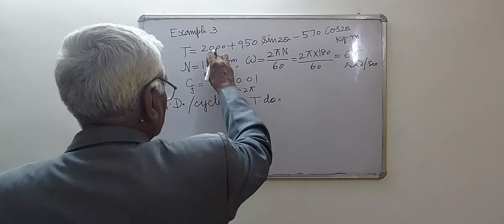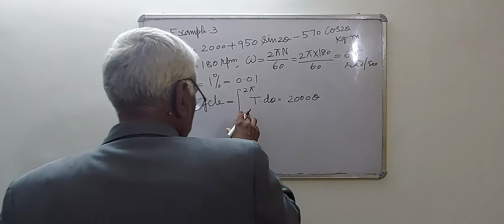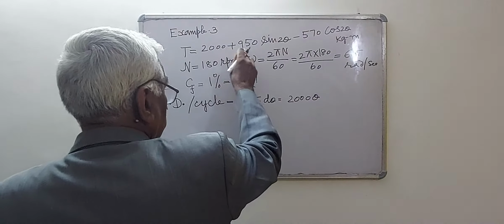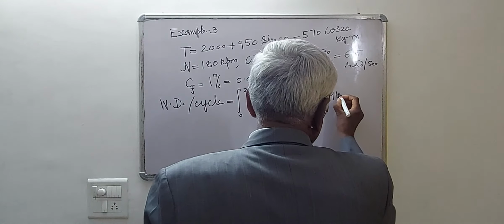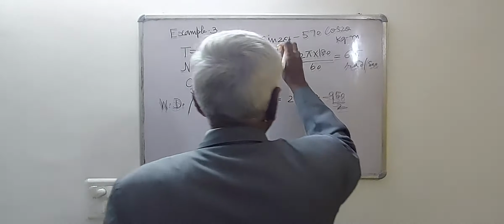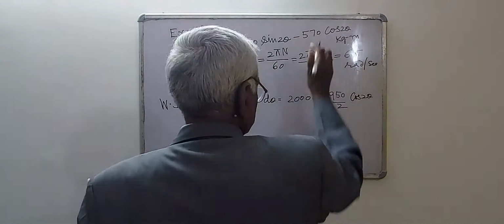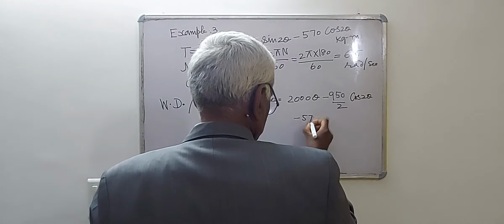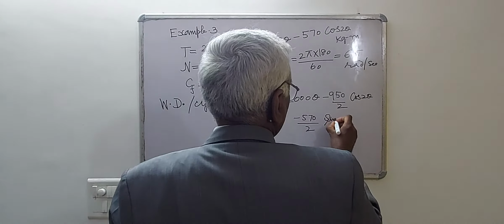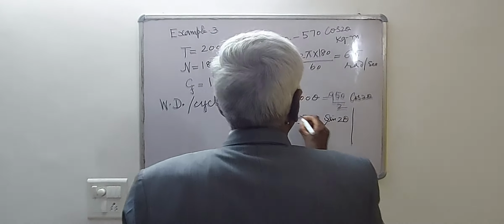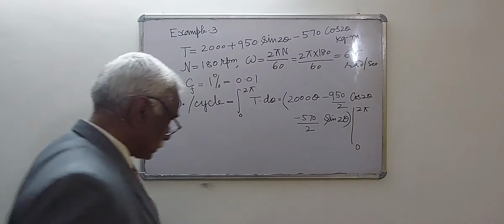So it is 2000 into theta, then integration of sine will be minus 950 by 2 cos 2 theta, and minus 570 by 2 sin 2 theta, from 0 to 2 pi.